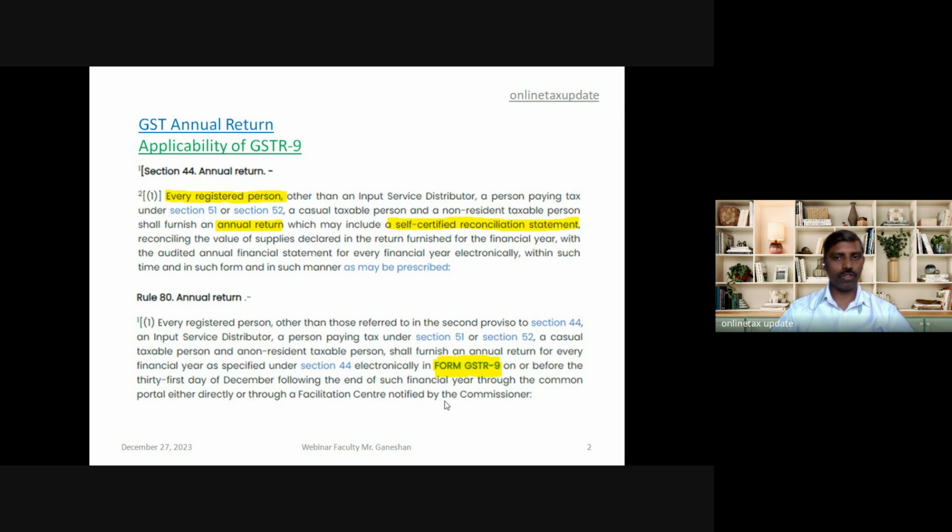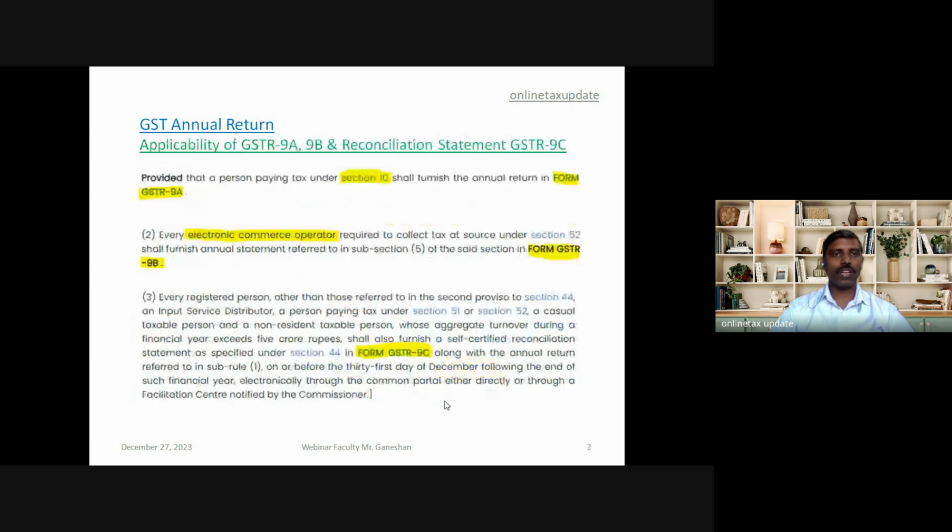Rule 80 provides for the form in which the annual return has to be filed. Sub-Rule 1 provides for Form 9 for regular taxpayers. A person paying tax under Section 10, that is a composition dealer, has to file the annual return in Form GSTR-9A. Electronic commerce operators who are required to collect tax at source under Section 52 are required to file the annual return in Form 9B. Sub-Rule 3 provides for the self-certified reconciliation statement in Form 9C. This is required to be filed by a person whose aggregate turnover during the financial year exceeds 5 crore rupees.